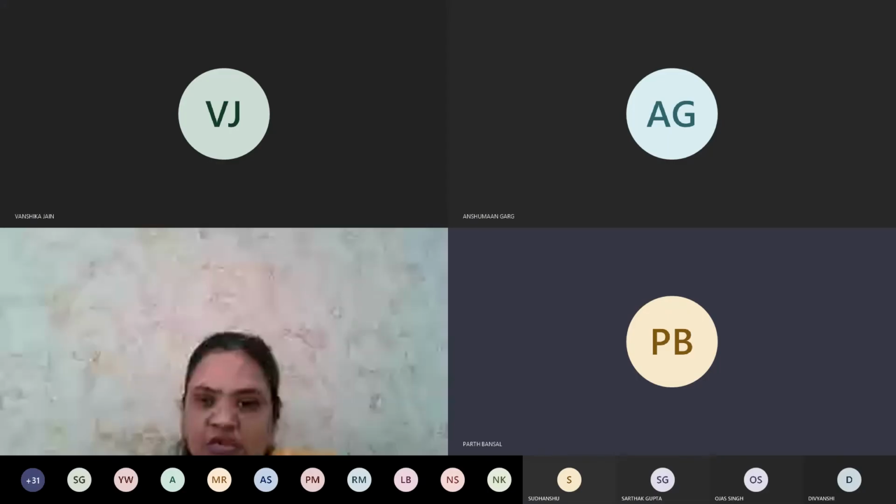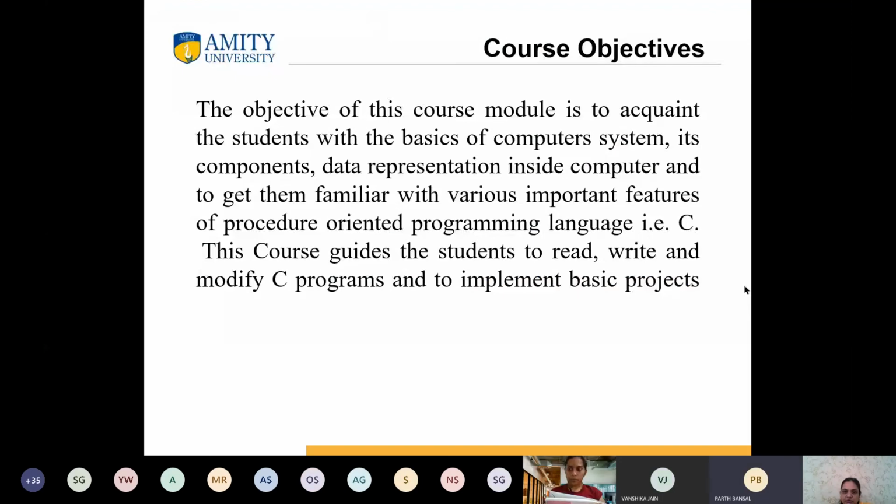And all of you, please try to switch on your cameras also and make it a habit, beta. I can see Parth. I can see. Yes, very good.